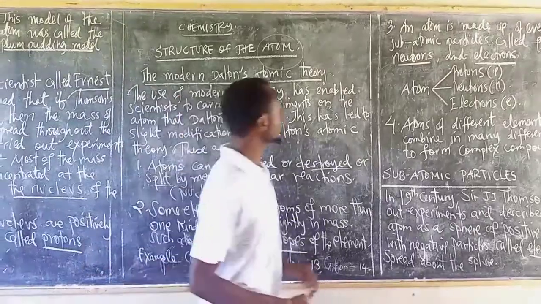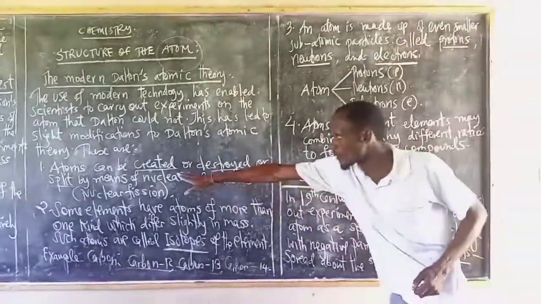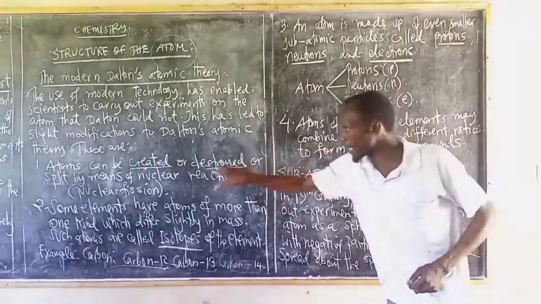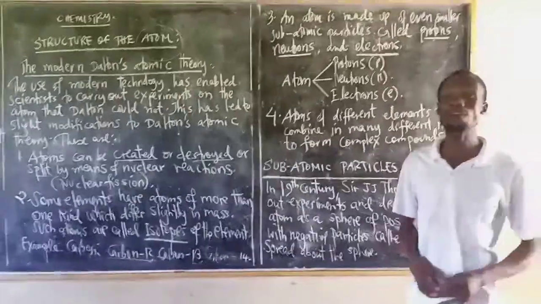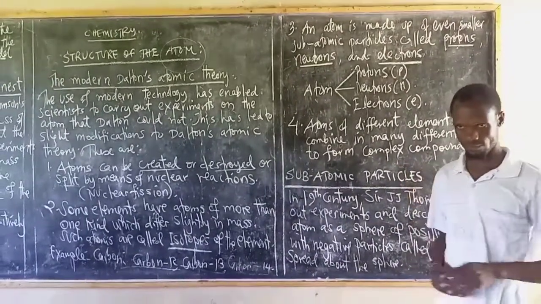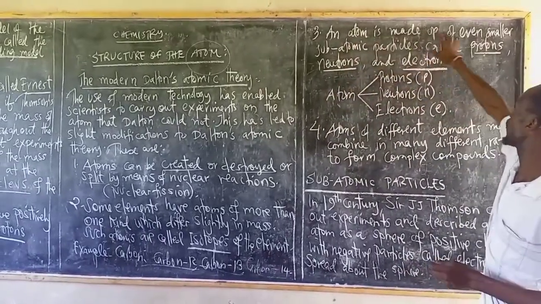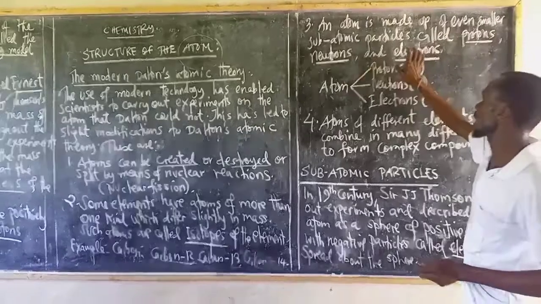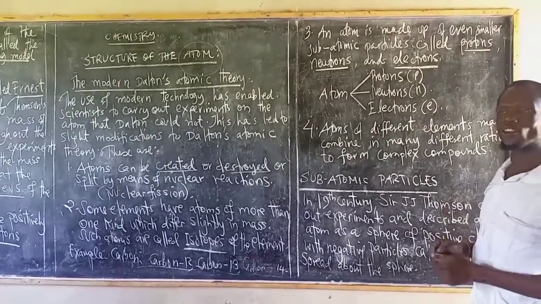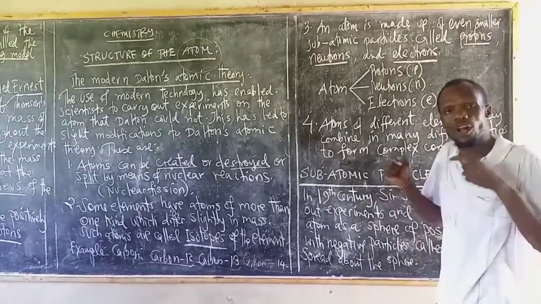Then the third point they gave out is that now you can create an atom, you can destroy an atom, you can split an atom. It is therefore that we have subatomic particles. That's why they say an atom is made up of even smaller subatomic particles called protons, neutrons, and electrons. So an atom is made up of other subatomic particles smaller than the atom.